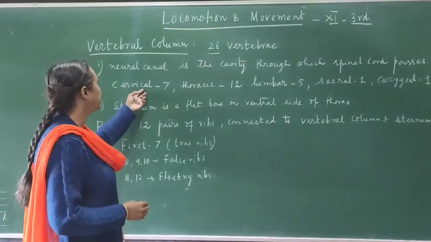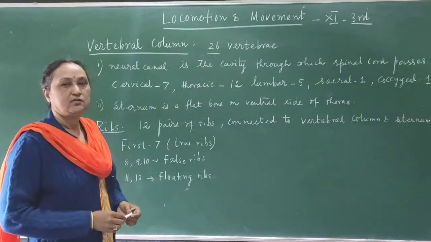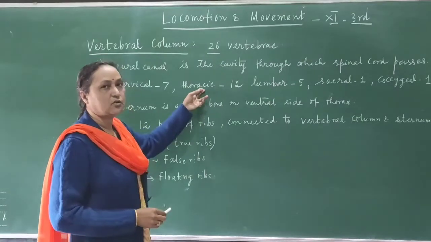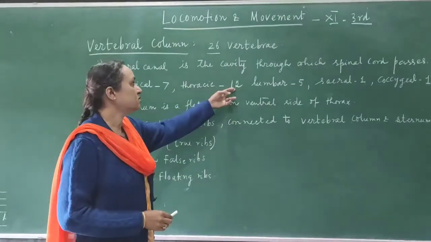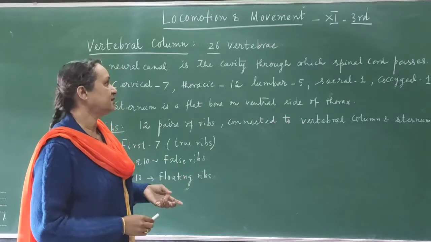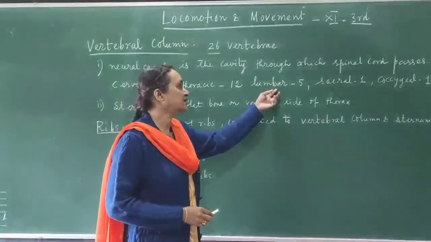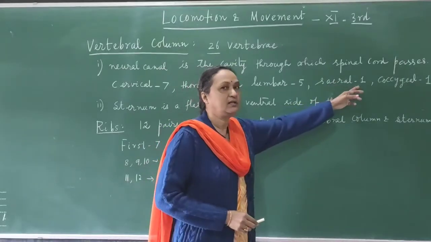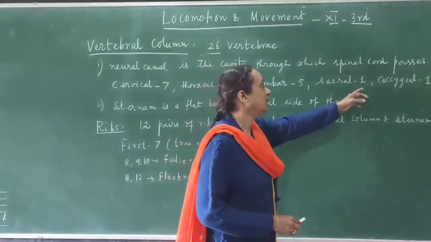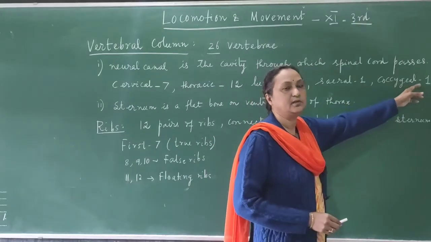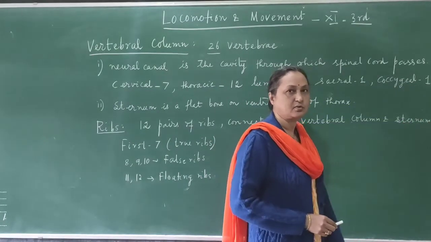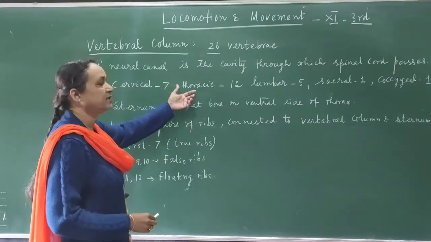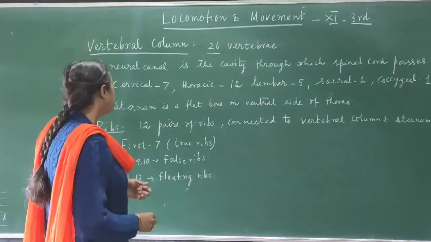In the neck portion, the number is 7, and that is called cervical vertebra. Then the thorax, which is called thoracic vertebra, the number is 12. Then below the thoracic vertebra, the lumbar vertebra is there, the number is 5. Then the sacral vertebra, the number is 1, but that is a fused bone. And the coccygeal, the number is also 1, and that is also a fused bone. So this is the way they are divided and given different names in different parts of the body.